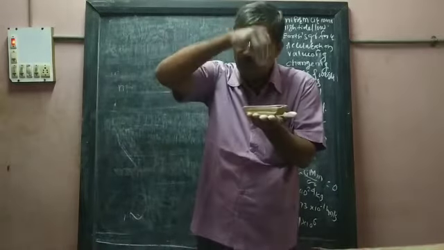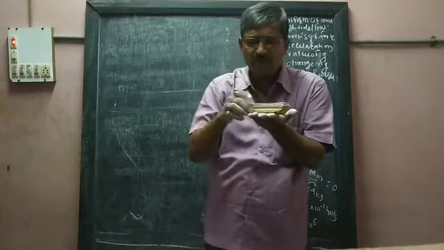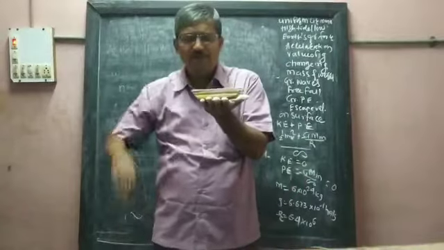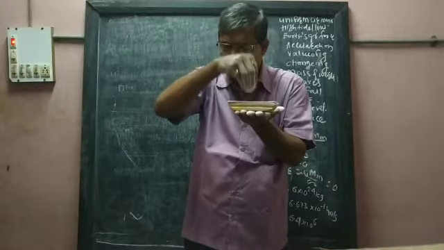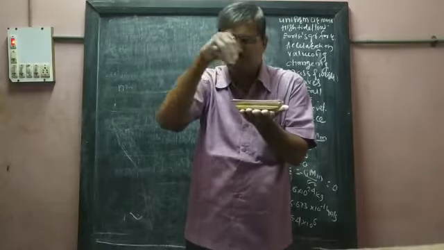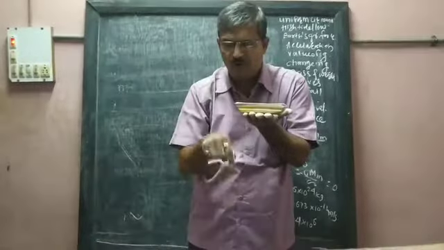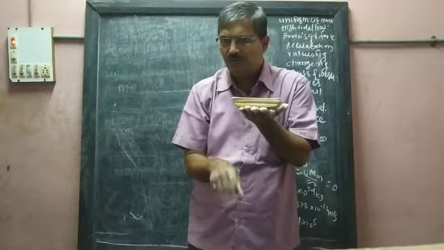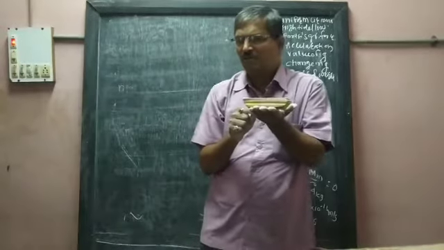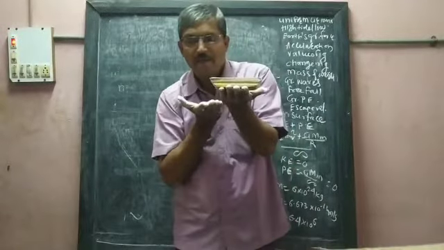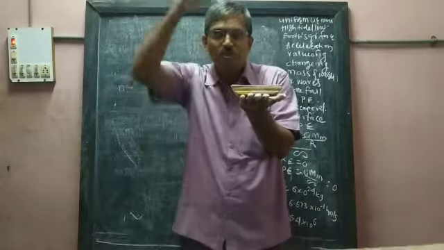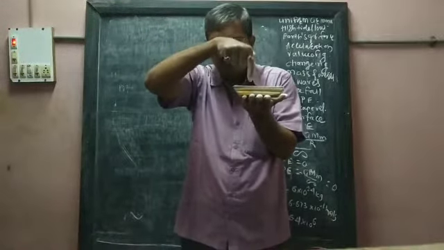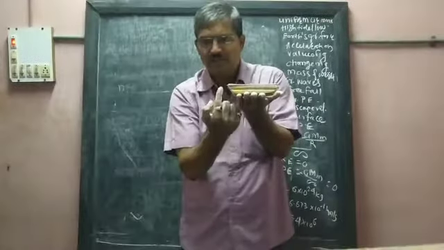Though gravitational force is acting on it, the duster is held in my hand. If gravitational force is acting on it, then this duster should fall down towards the center of the earth, but it is not falling. The reason is that my hand is there, and my muscular force is also acting on this duster in the upward direction.